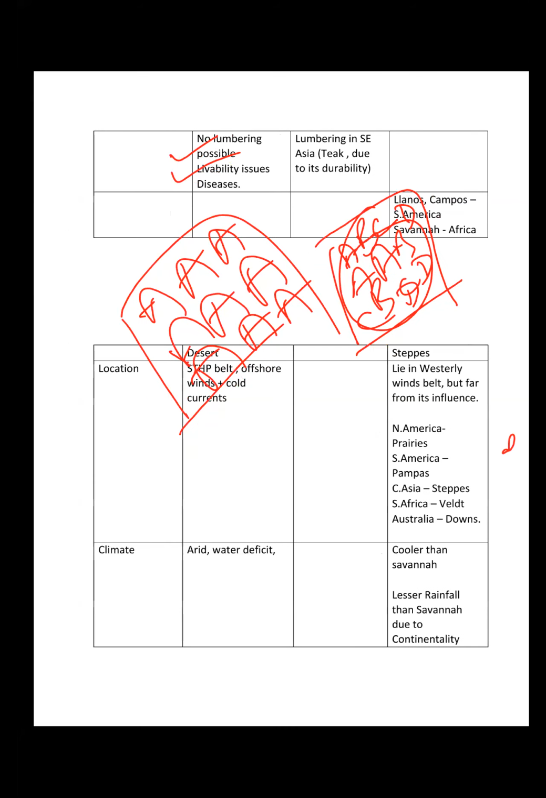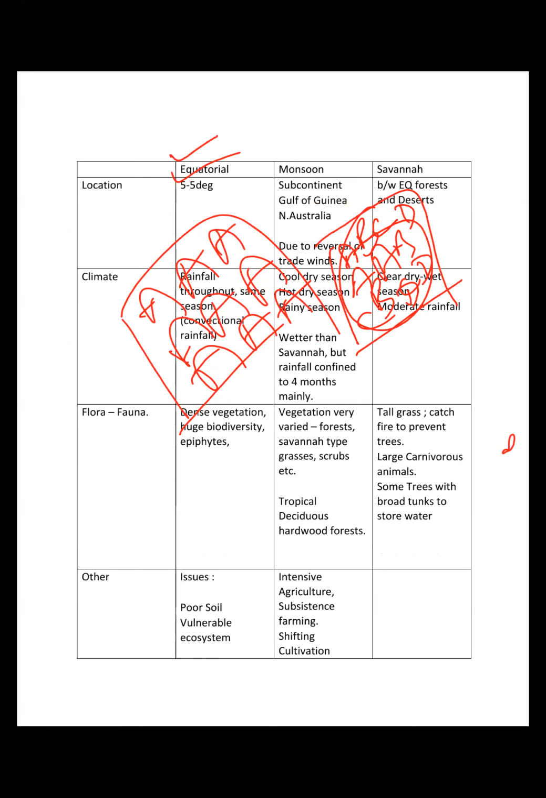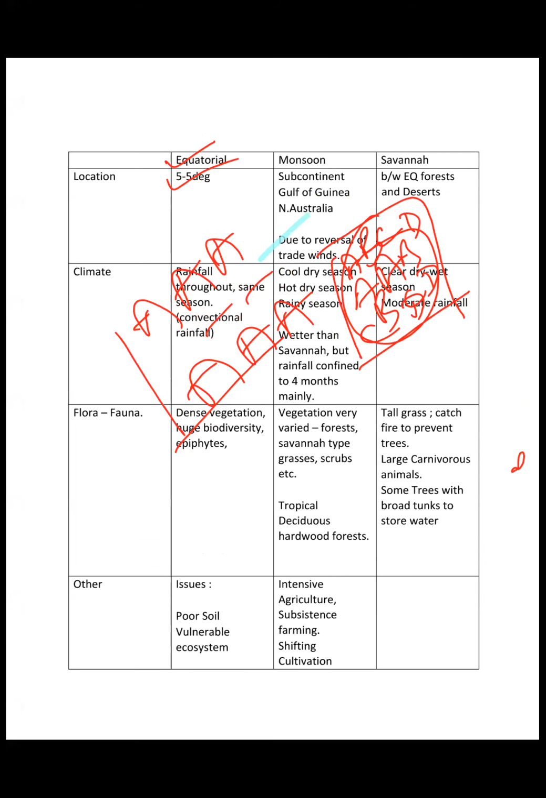Any doubt in this part, the equatorial ecosystem? Sir, I didn't understand the vulnerable, like why is this ecosystem vulnerable, sir? If you could just explain it once more.